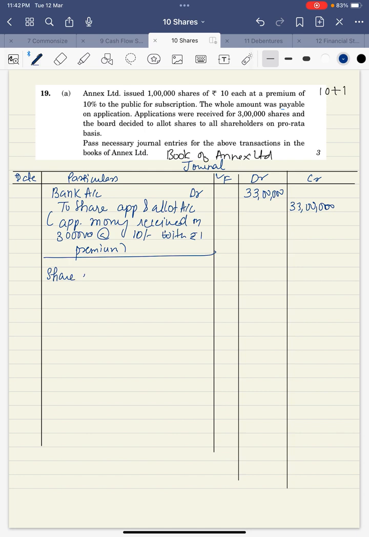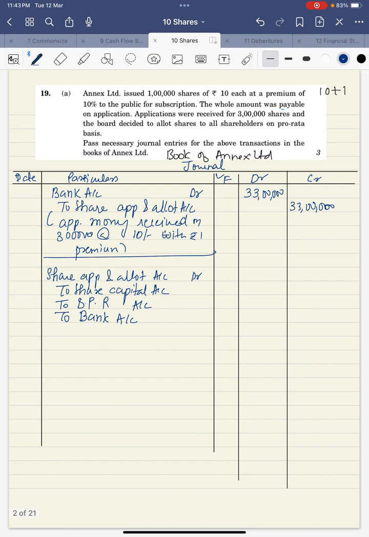Now we'll pass the entry for transferring share application and allotment money towards capital. To share capital account, since we have securities premium reserve, we need to write securities premium reserve also, and the excess fund will be refunded, so we'll write bank here.